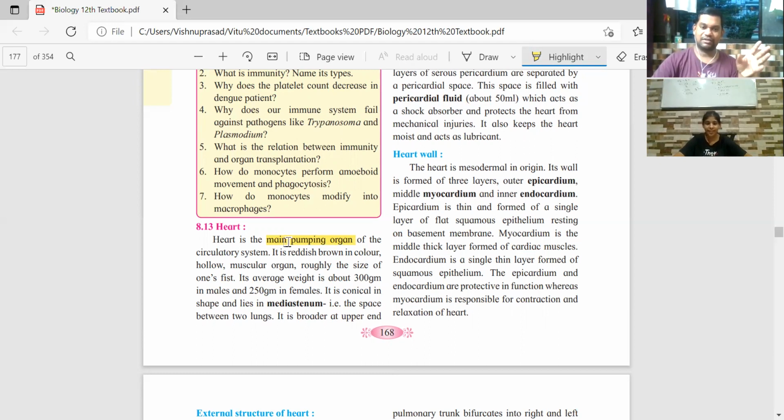What is the color of the heart? Reddish brown in color. It is hollow because it is filling with blood and releasing the blood. So it's hollow, and of course it is a muscular organ. You remember animal tissues we had discussed. There was this type of muscle called cardiac muscle. So the cardiac muscle is the one which surrounds the heart.